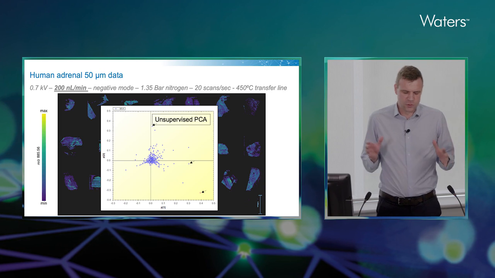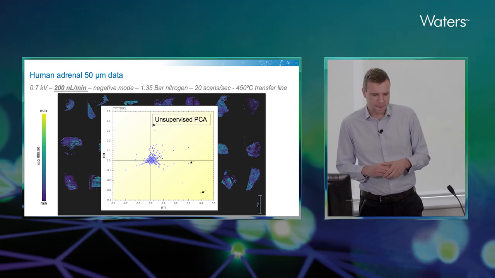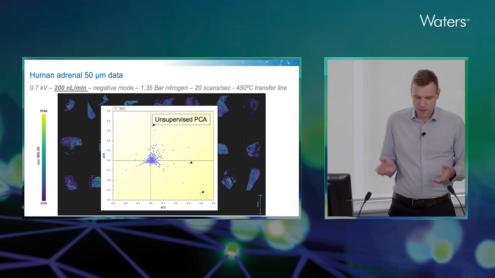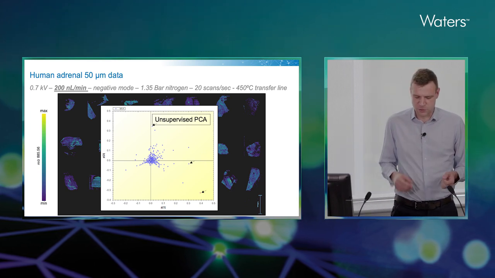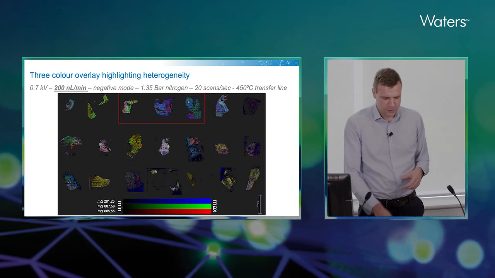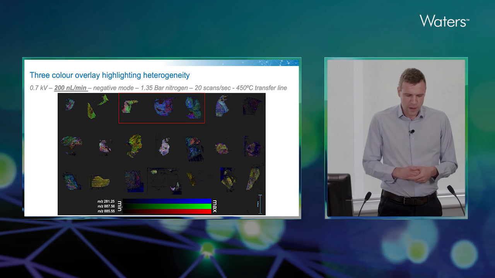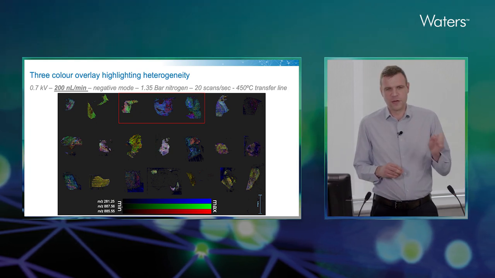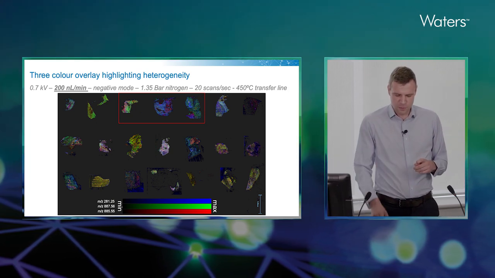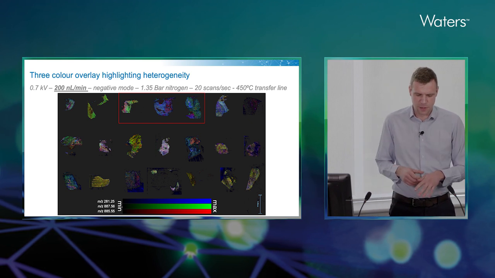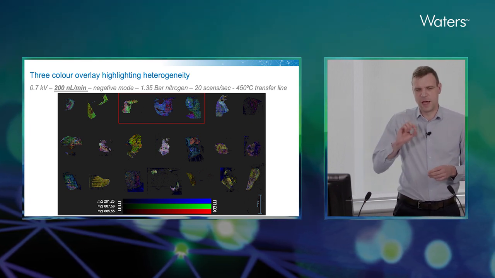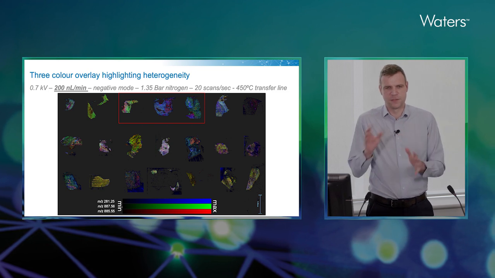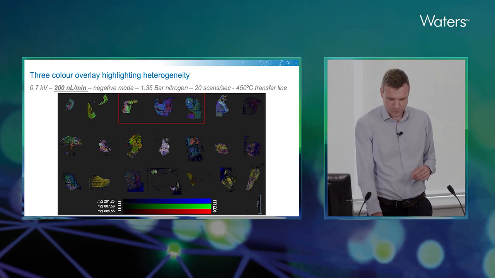And so we took all of these, drew regions of interest all across them, and performed unsupervised PCA. This allowed us to pull out a couple of ions that would show different distributions within the tissues, which gave us this lovely view. So then what we did was to target regions of interest across a few of these different tissues. I'm just going to show examples from these 3 tissues here, where we could go back in and look at areas of interest where we could see differences in these 3 molecules.